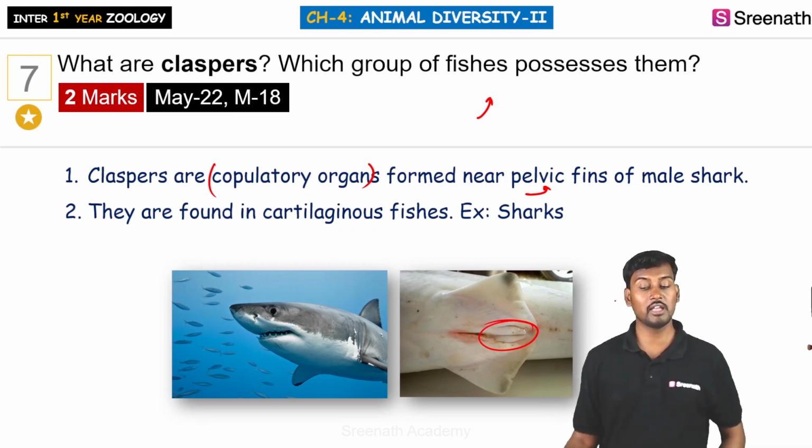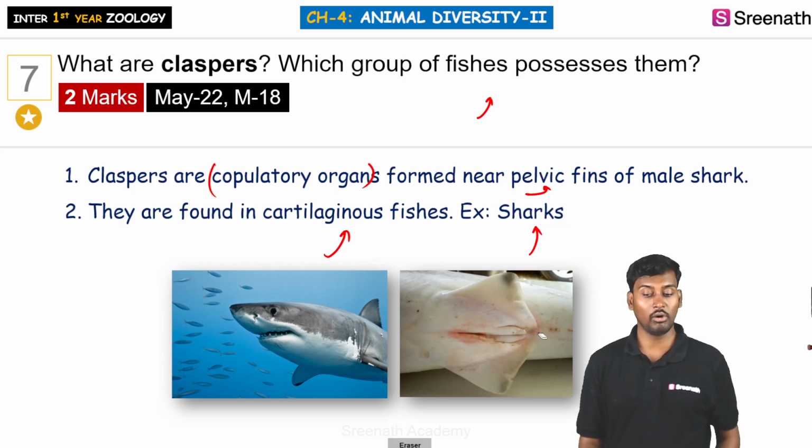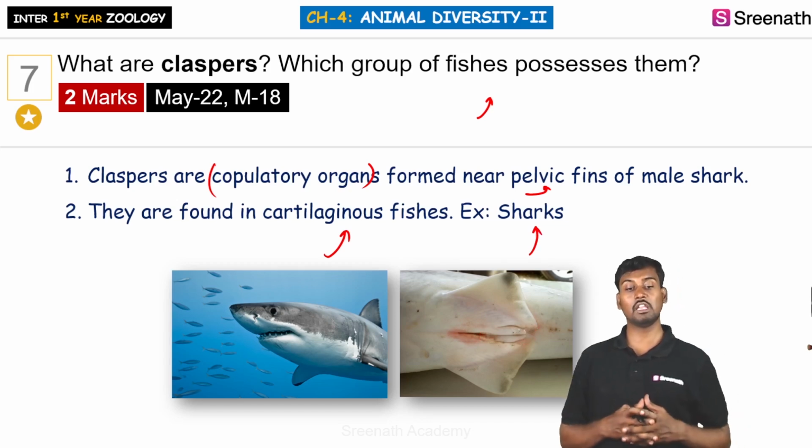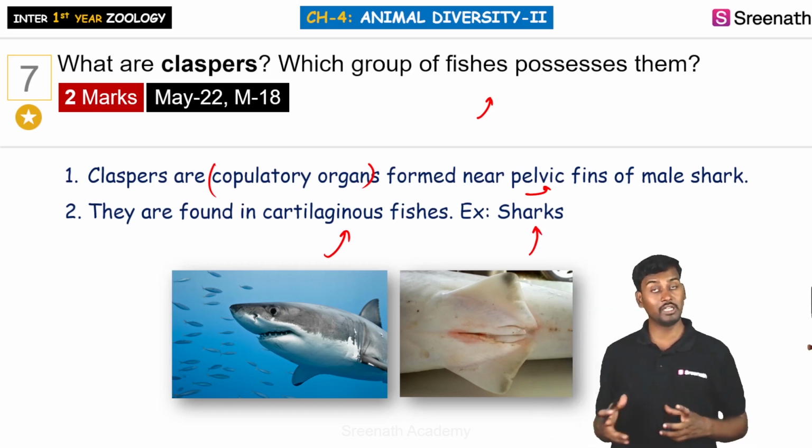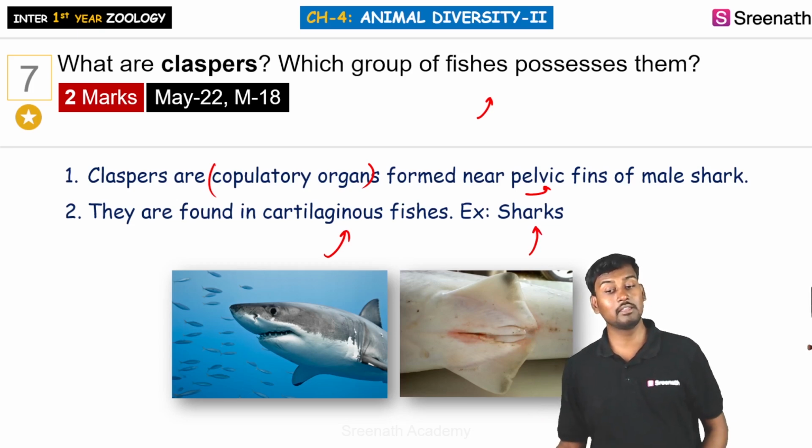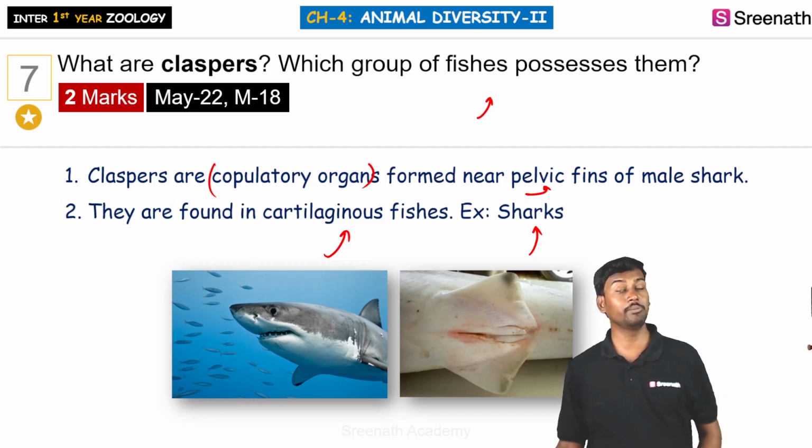They are generally present in cartilaginous fishes like sharks. What you are observing on the screen are the copulatory organs.